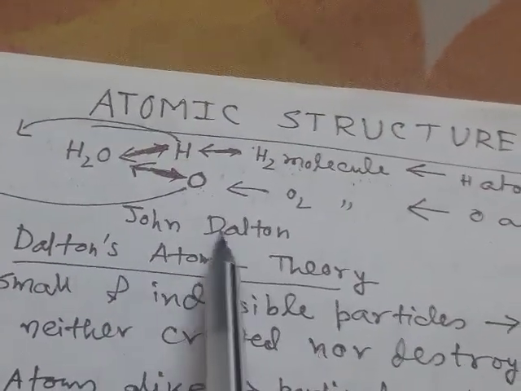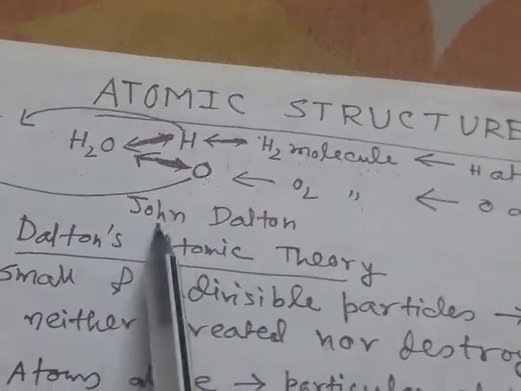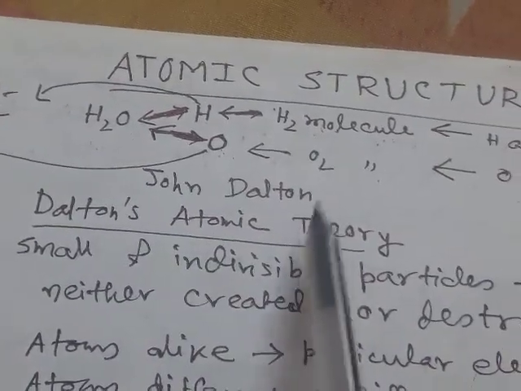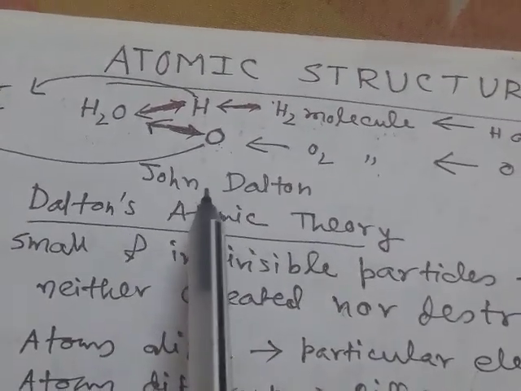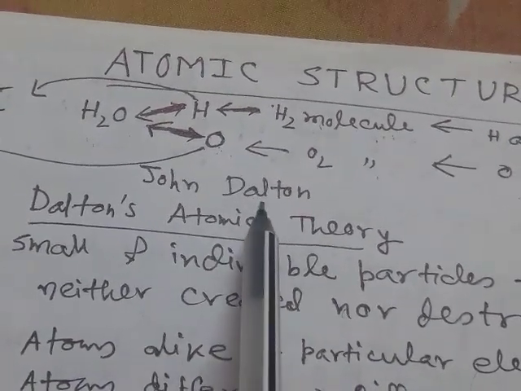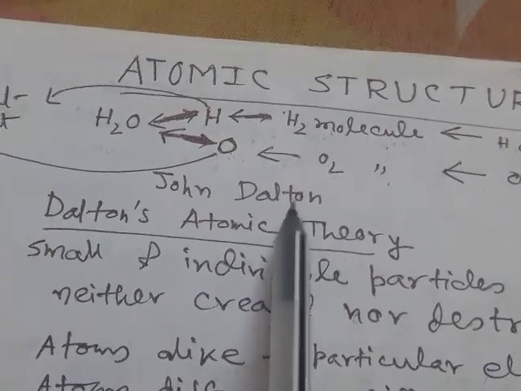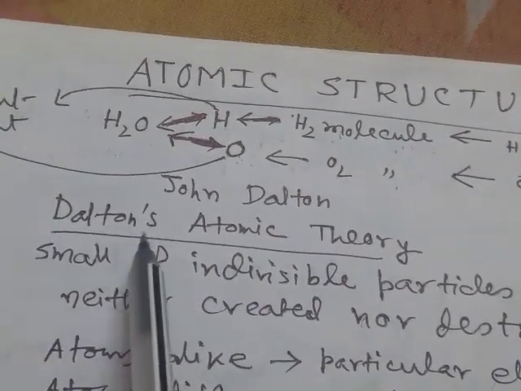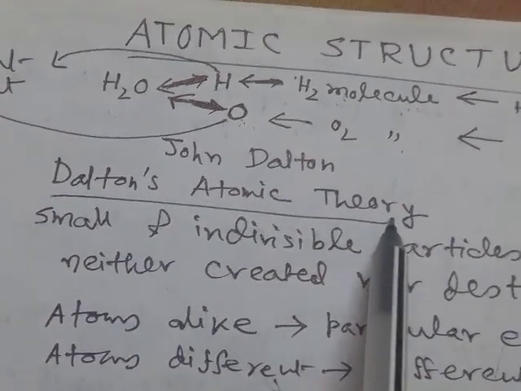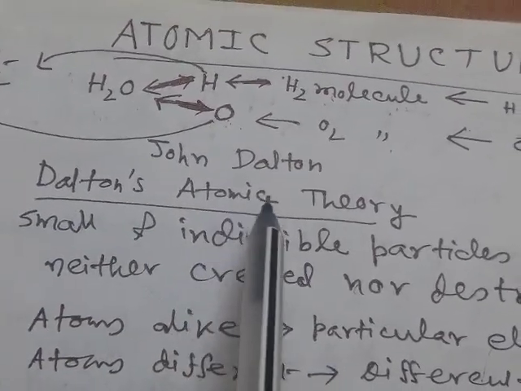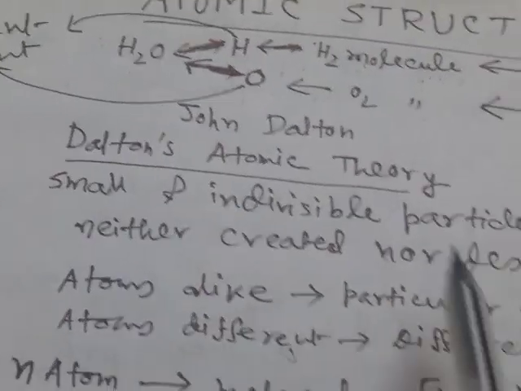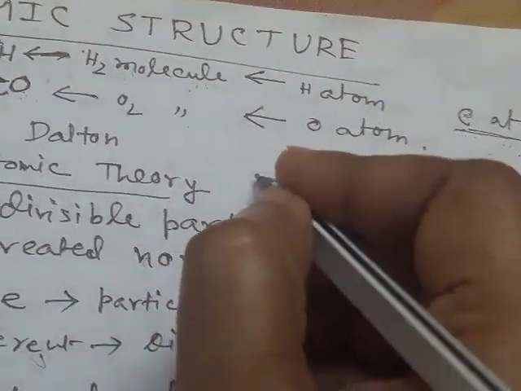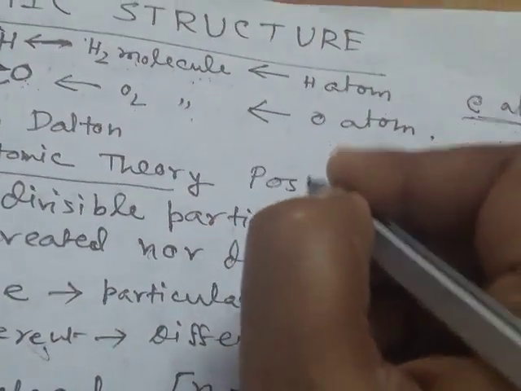Now, John Dalton is the scientist who first gave the structure of the atom, and he gave different statements on the structure of the atom. These statements are collectively called Dalton's atomic theory, and they are called Dalton's postulates.